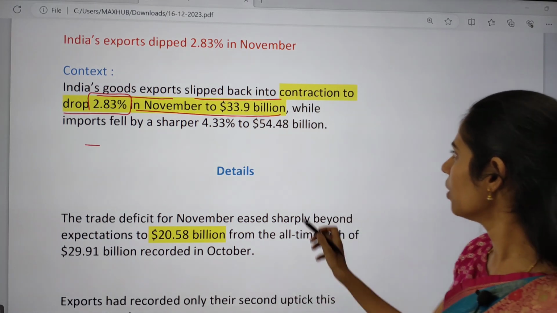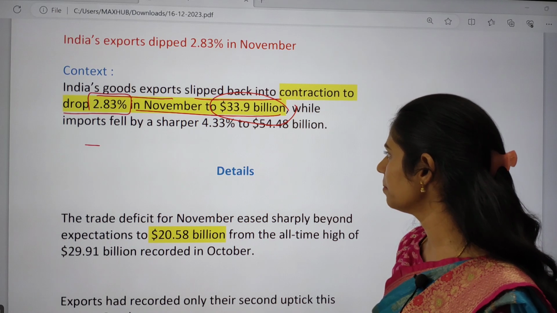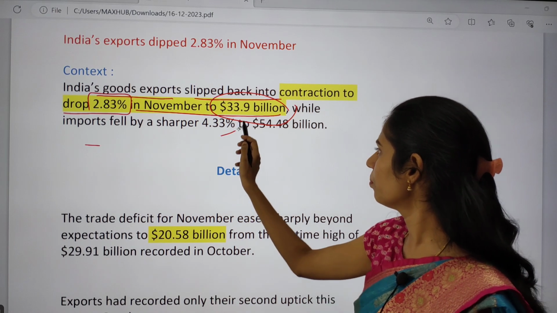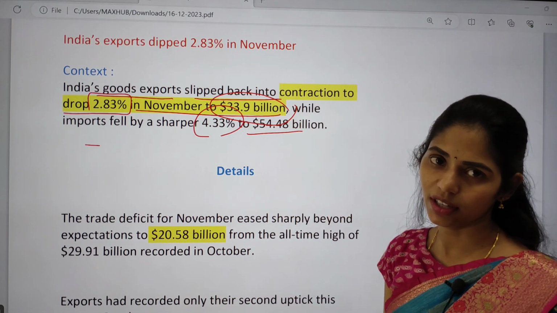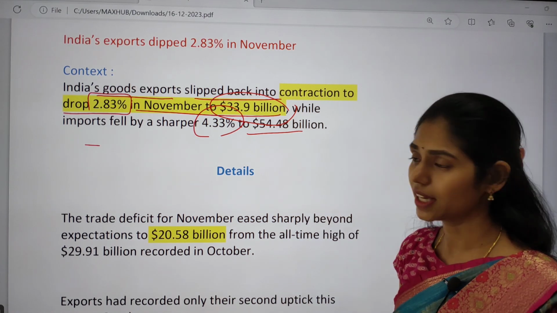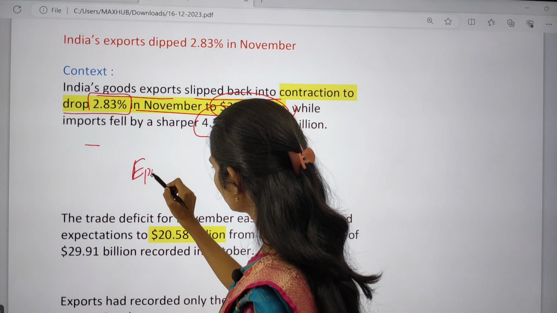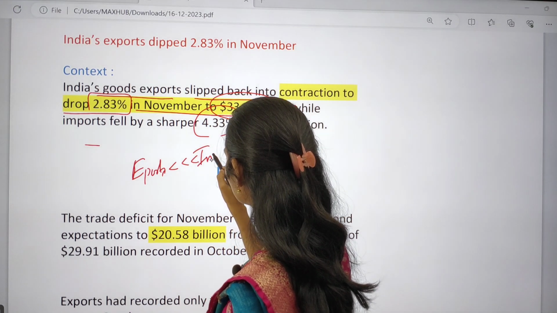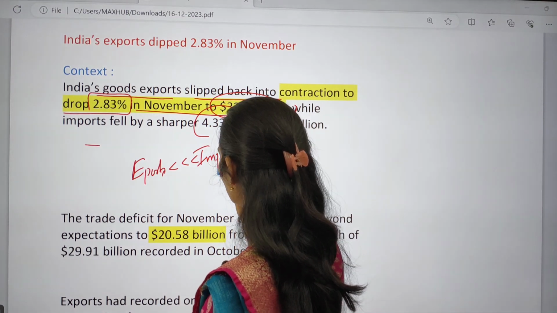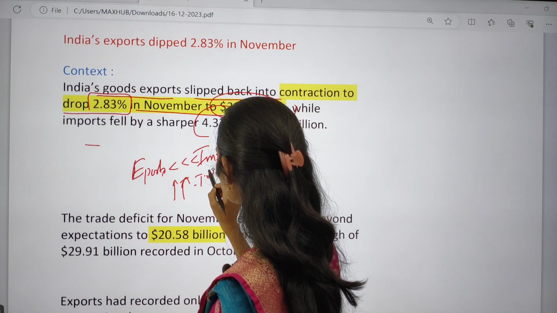Imports fell by 4.33% to $54.48 billion. Because exports are decreasing, and on the other side we are importing things, there is an increase in trade deficit.